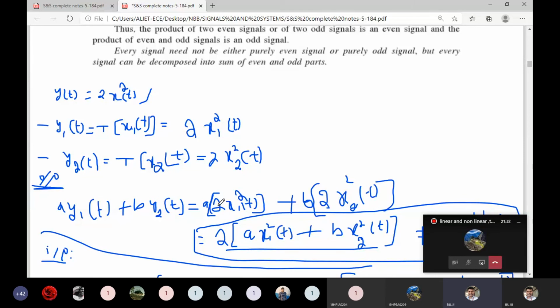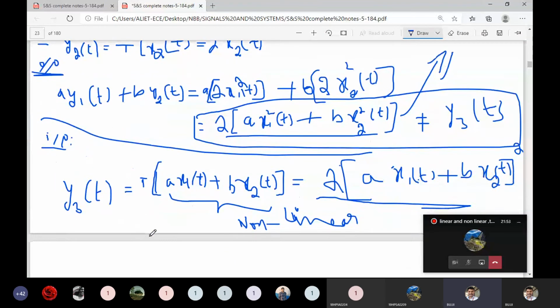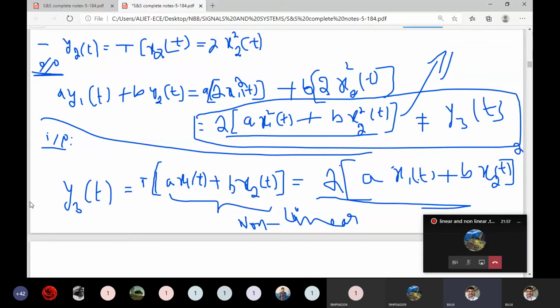Scalar weighting multiply: y1 of t is nothing but 2 times of a into x1 square of t plus b into 2 times of x2 square of t. Then in these two, 2 is common: 2 times of a into x square of t plus b. This is the weighted output. Okay, weighted output here.